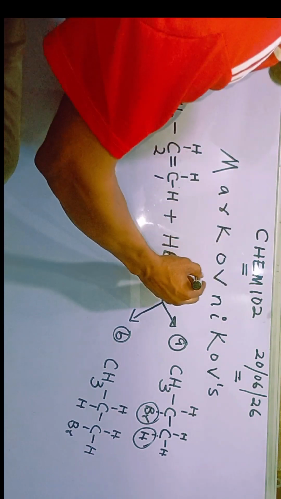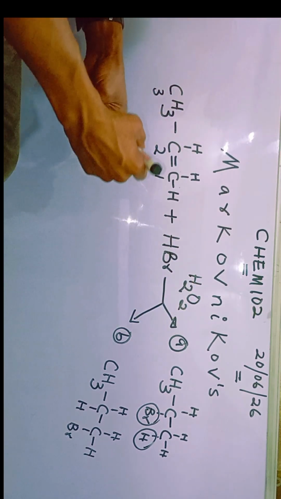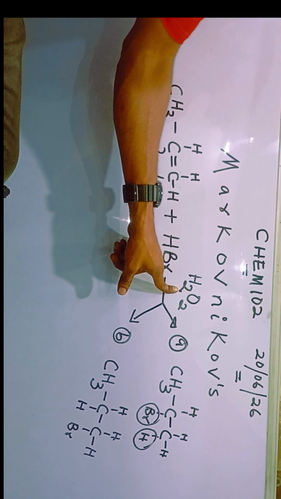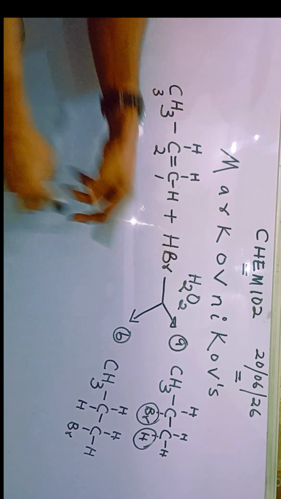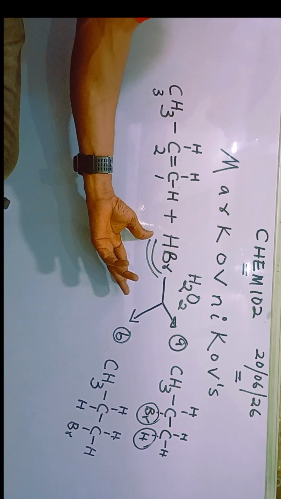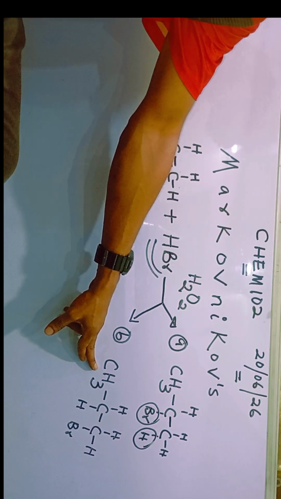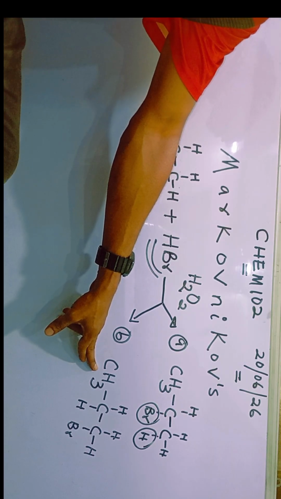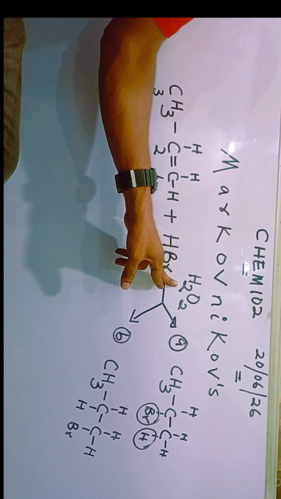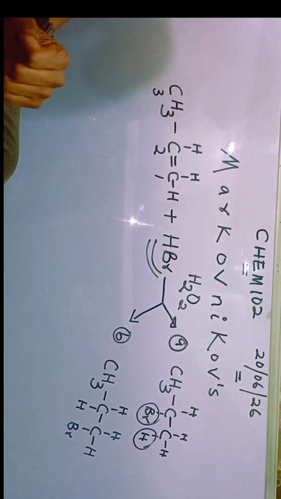However, if this reaction takes place in the presence of hydrogen peroxide, H2O2, and the halide involved is still hydrogen bromide, beloved ladies and gentlemen, the acceptable product in this Chem 102 under such a condition, where the reaction is taking place in the presence of hydrogen peroxide, will become the anti-Markovnikov product.